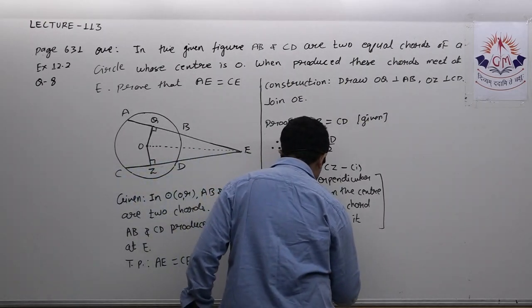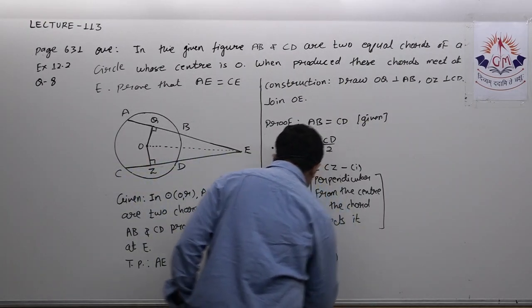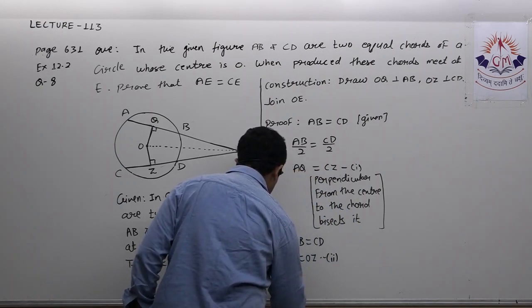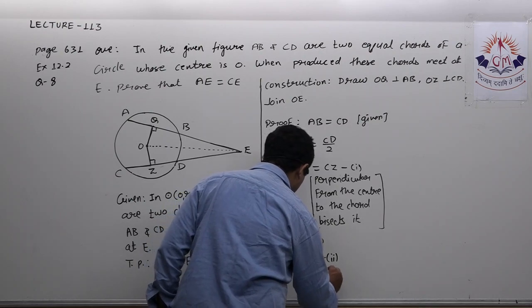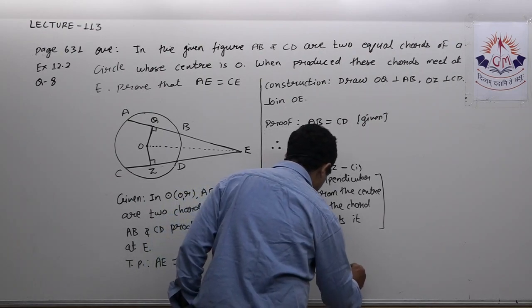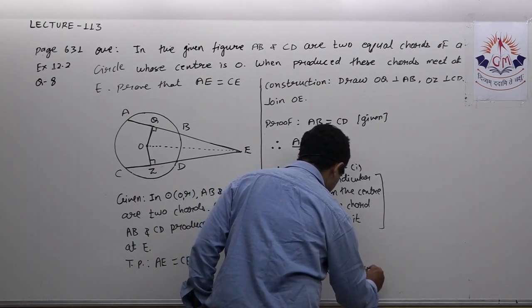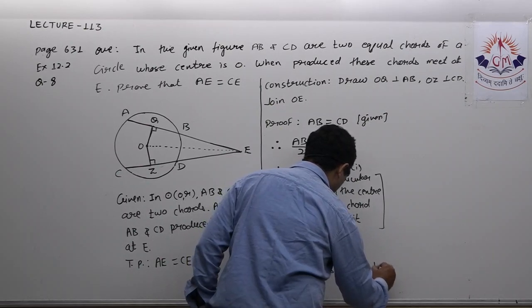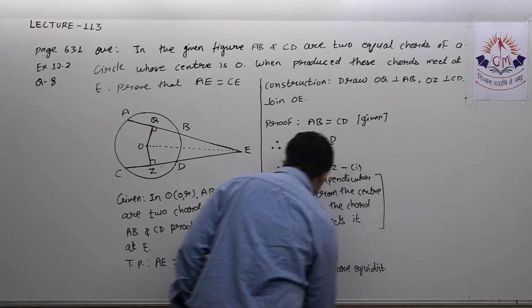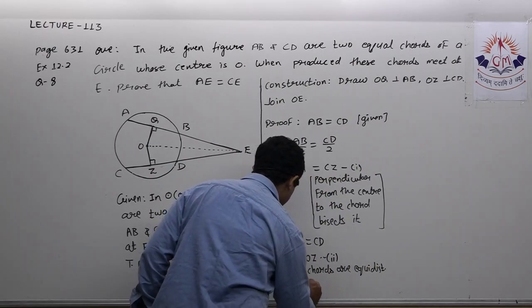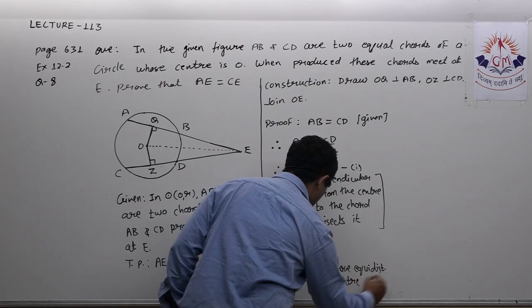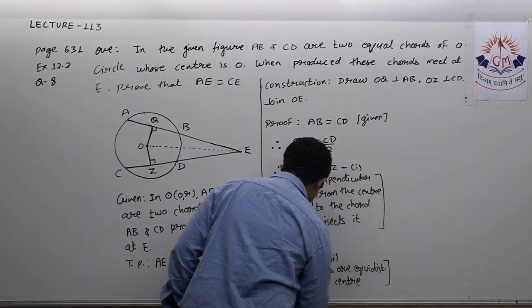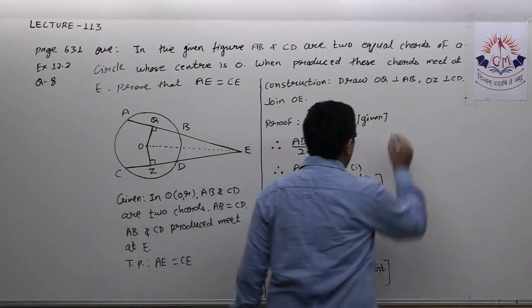I am writing this as the second equation, and the reason: equal chords are equidistant from the center. That is the reason behind this.